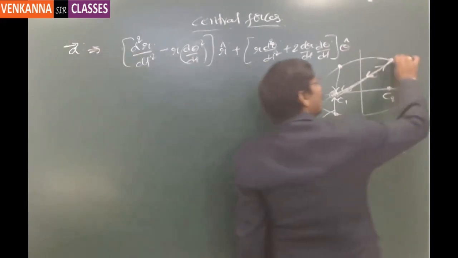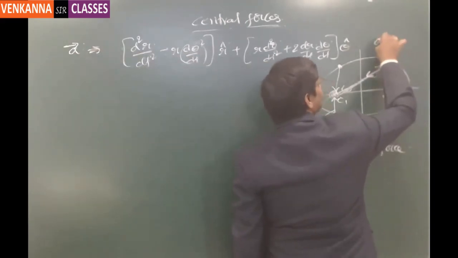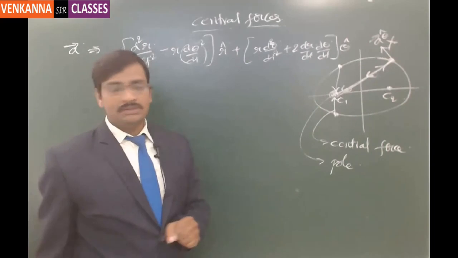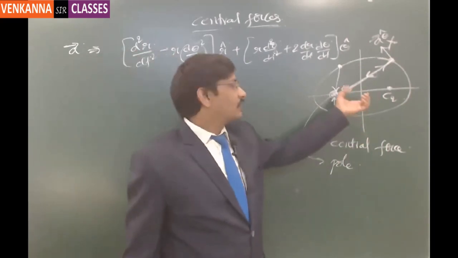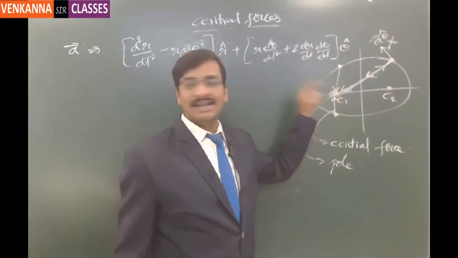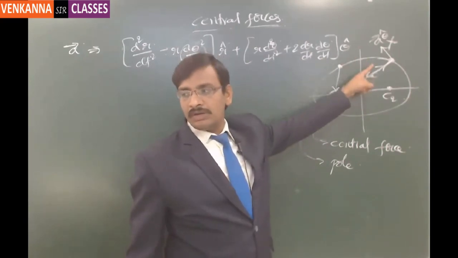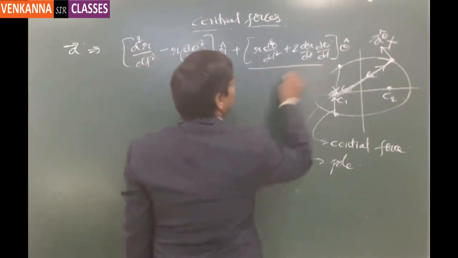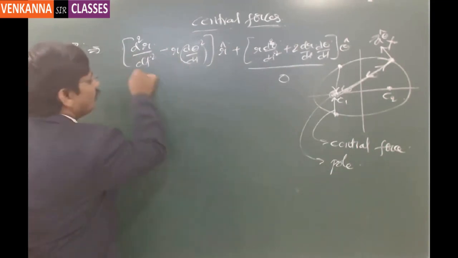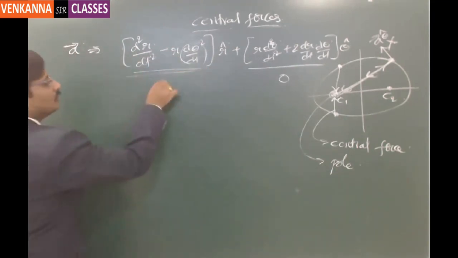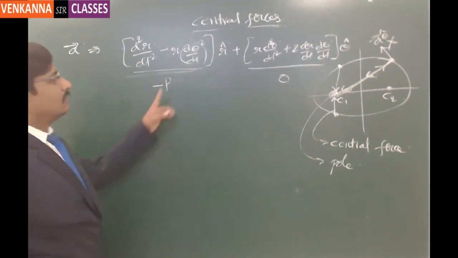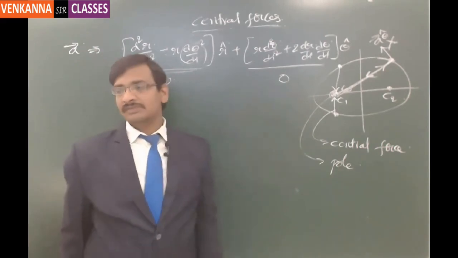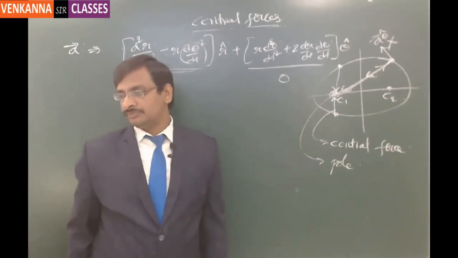And there is no transverse acceleration. So this acceleration is not there. So hence the line of action of the force is always towards the center. No transverse component of acceleration. Now from this relation of the planar motion, this term is going to be 0 and this will always be there. This radial acceleration we usually call as minus p, because it is always directed towards the center, which is the negative direction of the radius. Got it? Understood or not?